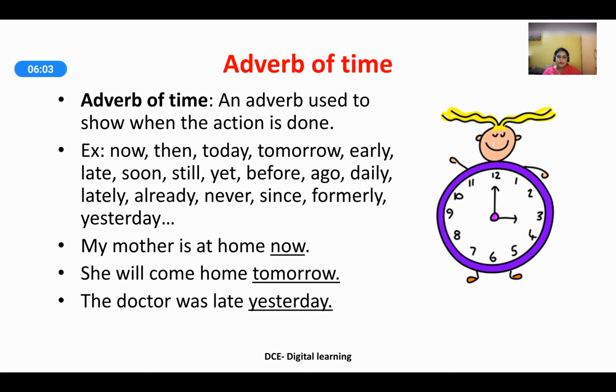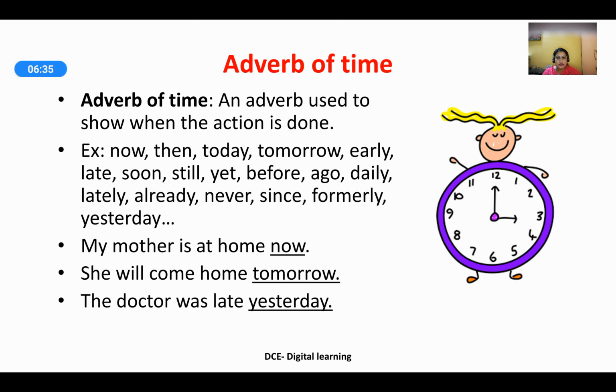Adverb of time. Adverb of time is used to show when the action is done. Till now we dealt with the manner and where the action was happening. Now we'll look at when it is happening. For example: now, then, today, tomorrow, early, late, soon, still, yet, before, ago, daily, lately, already, never, since, formerly, yesterday. All these words indicate the time at which the action happened.